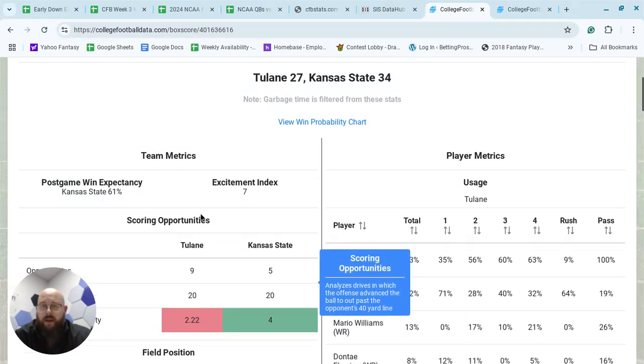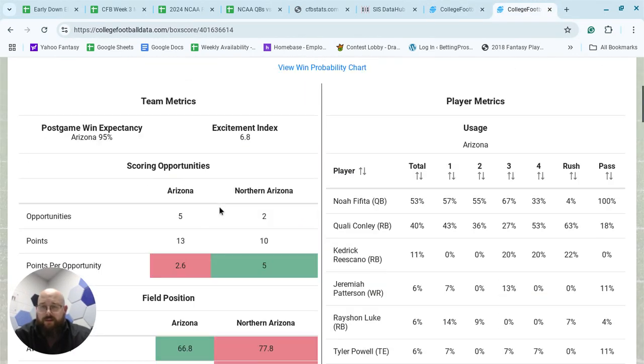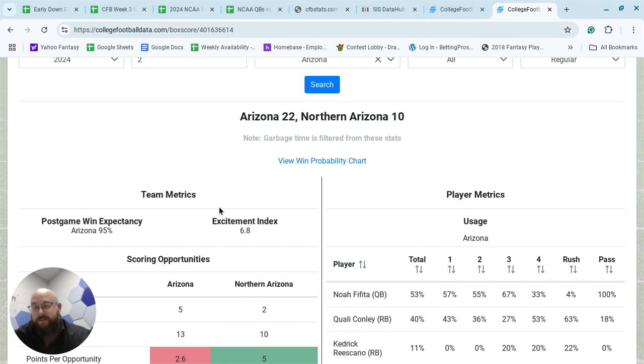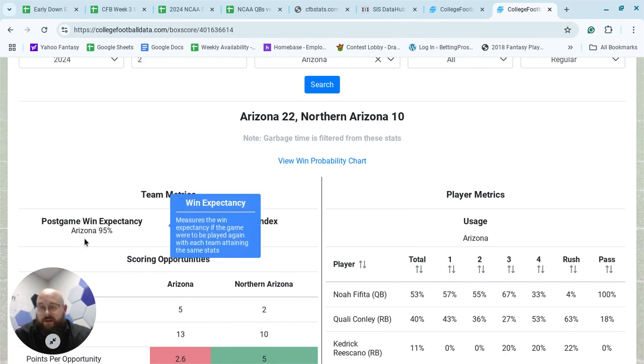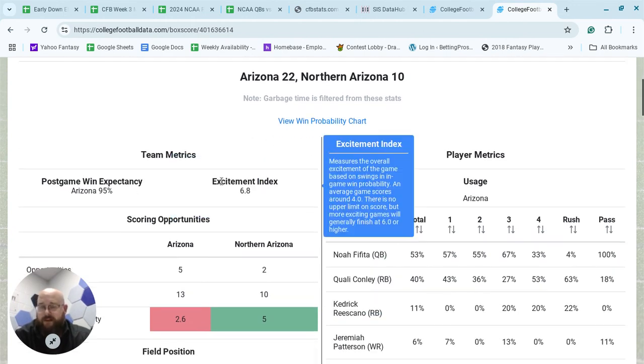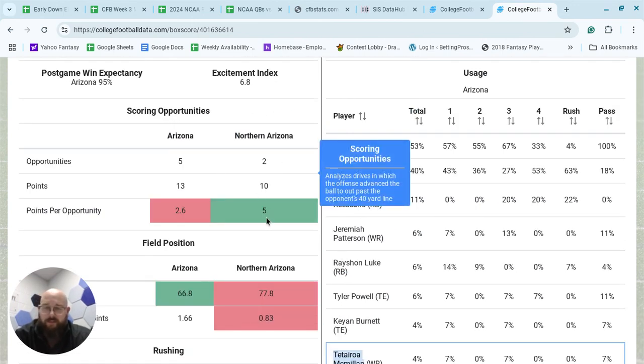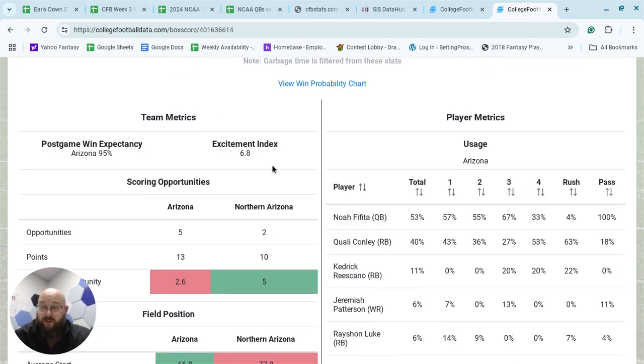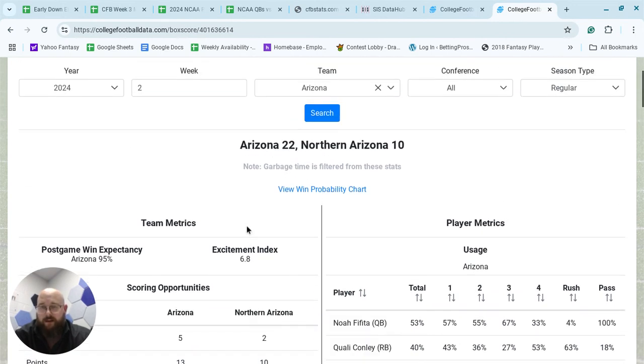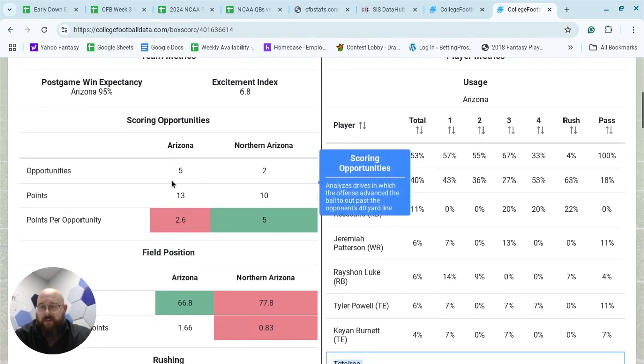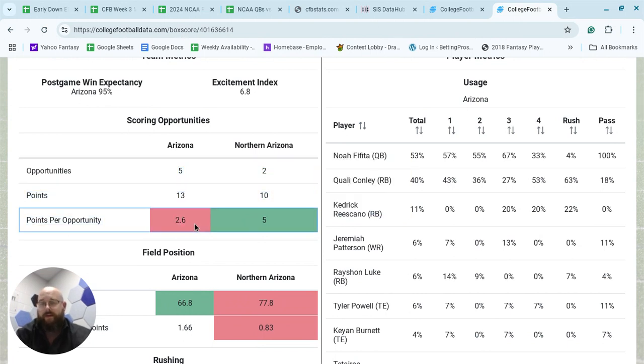And then the field position was pretty spot on normal. Now, when I go over here to look at the Arizona win expectancy, they played Northern Arizona. It was an ugly game, but they were going to win that game. 95% post-game win expectancy. They only allowed Northern Arizona across their 40 twice. Now, they did give up 10 points, which is not good, obviously, but they really came up short on the opportunity standpoint. And that also is not great because that's exactly what we just saw in the Tulane game.